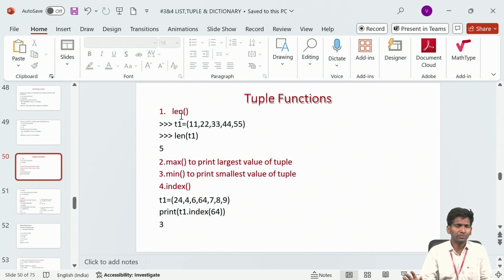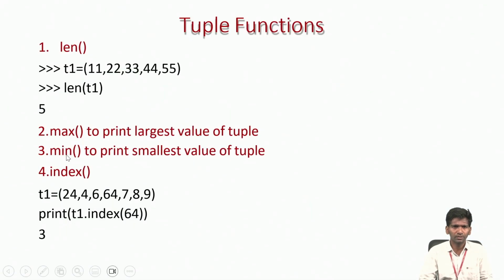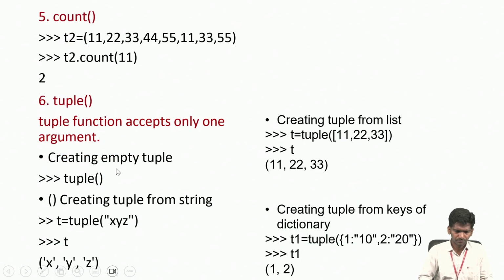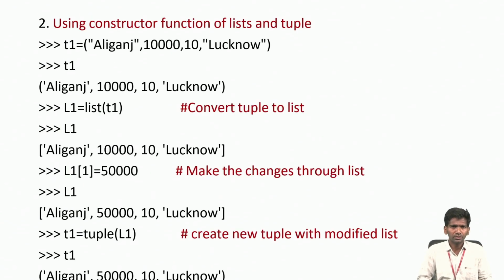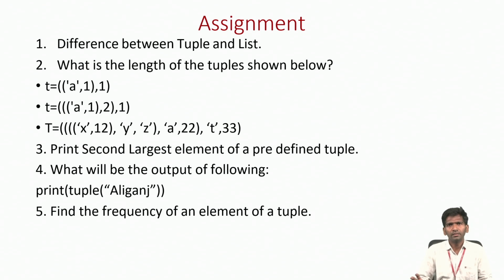Length of the tuple: you give T1, we'll get how many elements are there. Since here we have 5 elements, we'll get 5 as our output. So T1 dot max, T1 dot minimum: the smallest value from the tuple we'll get. Index also we'll get, and count we have seen. So this is how you perform the list and tuple operations in Python.